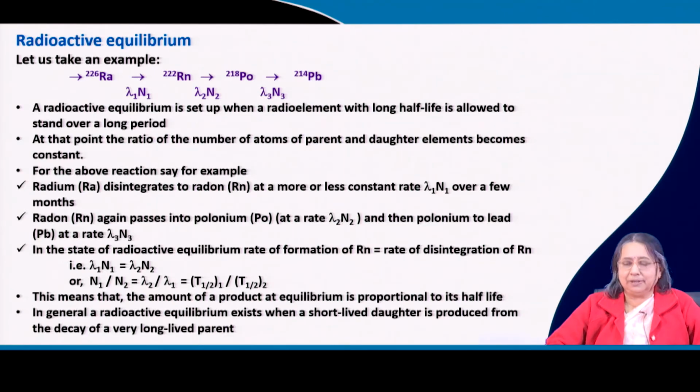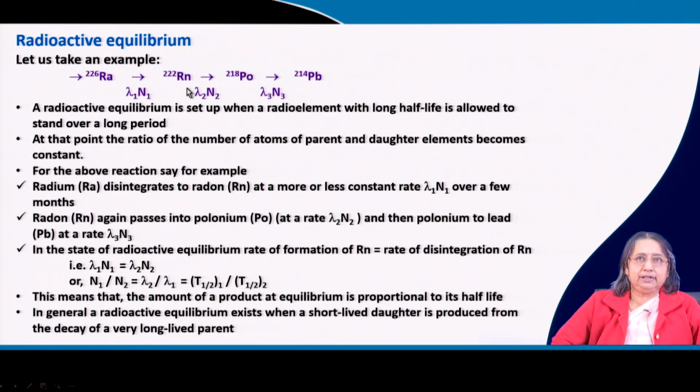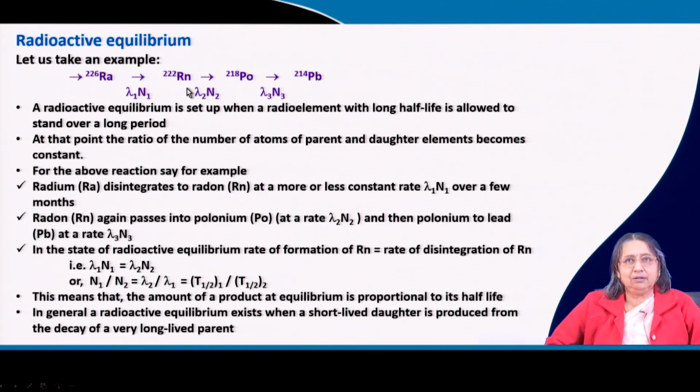So what do you understand from this? At equilibrium, if this type of reaction is happening, then for a particular daughter element, the rate of formation is the same as the rate of disintegration, and we can find that N is proportional to T half.